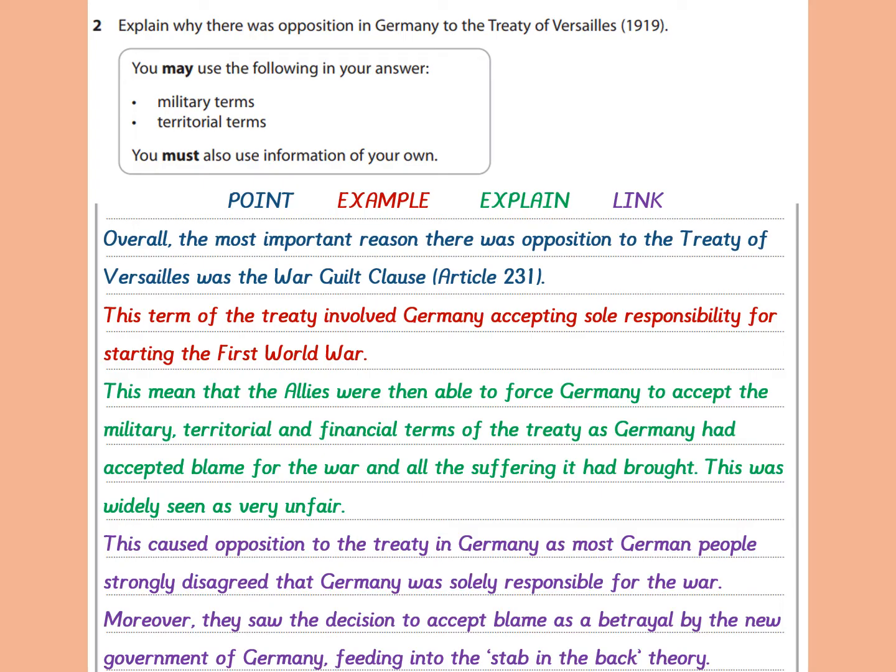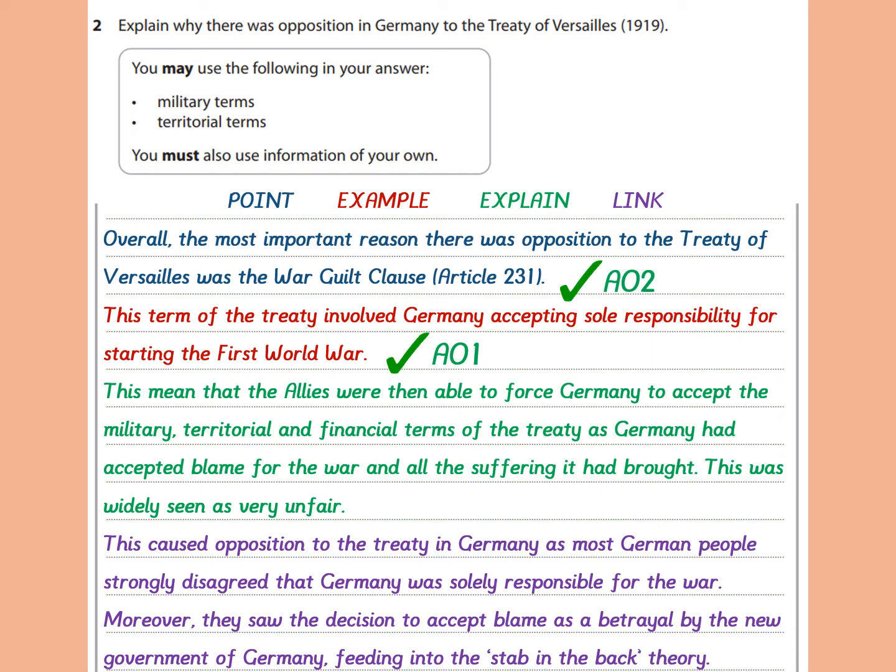This caused opposition to the treaty in Germany, as most German people strongly disagreed that Germany was solely responsible for the war. Moreover, they saw the decision to accept blame as a betrayal by the new government of Germany, feeding into the stab in the back theory. Again, wide-ranging knowledge here, focused on the question. So I have analysed a little bit deeper by considering the most important reason there was opposition.